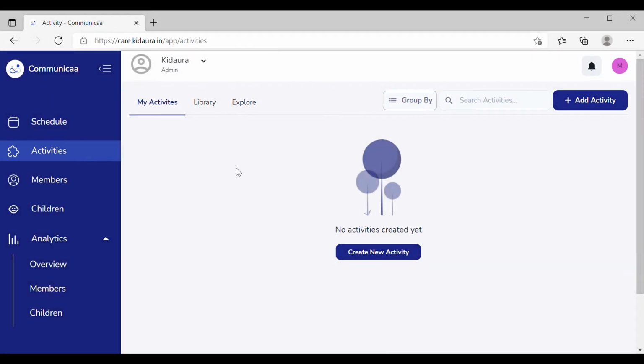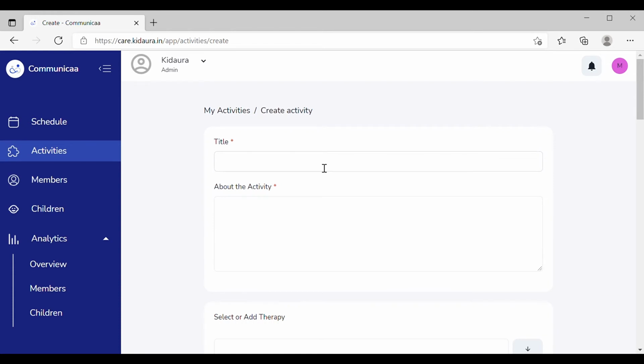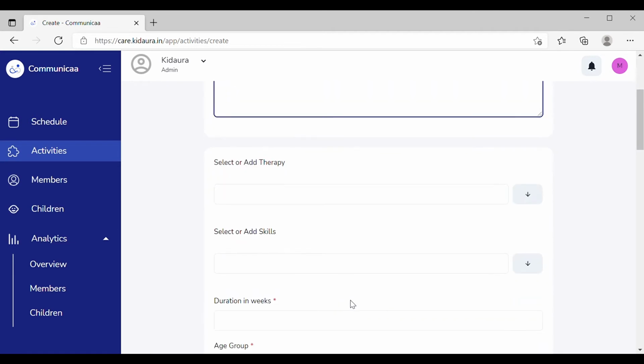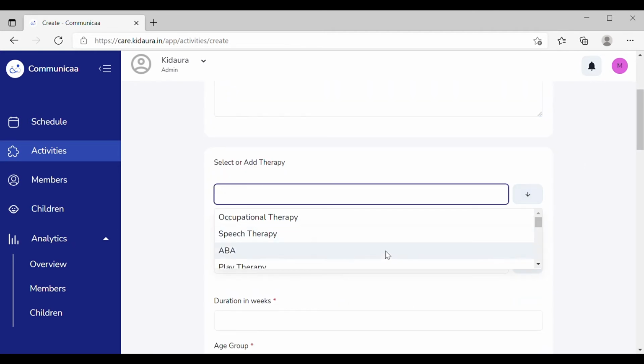Here you will find the various activities that are created and shared by you. You can create activities by clicking on the Add Activity tab. Here the template pops up where you can fill up the details of each activity, like the title, a small description about the activity,